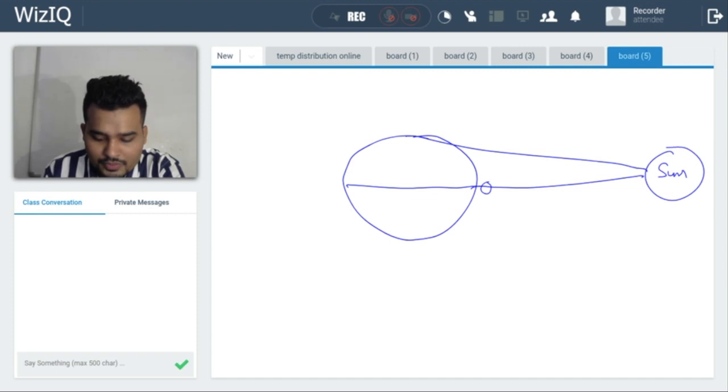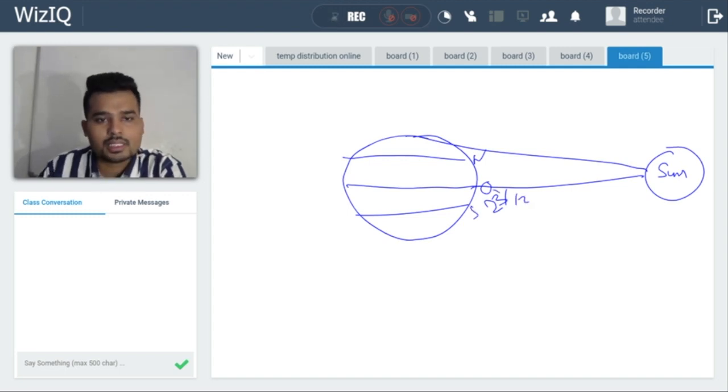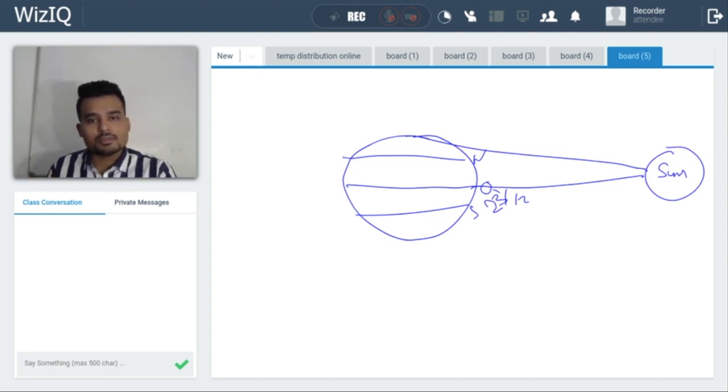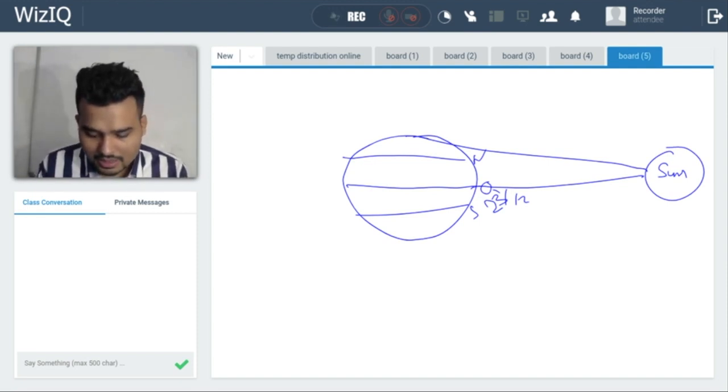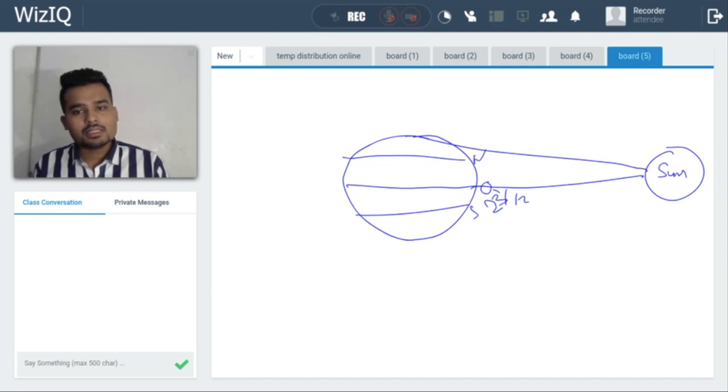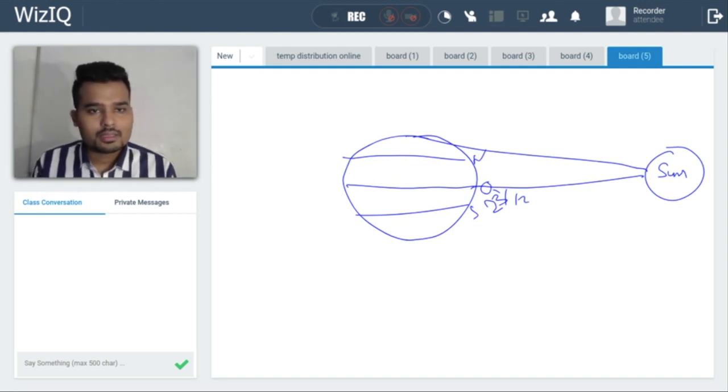See, the Sun moves from 23.5 degrees north to 23.5 degrees south. This is the region in which the Sun moves. Actually, it's not that the Sun moves, it's the tilt of the Earth due to which the Sun is sometimes in the northern hemisphere, sometimes in the southern hemisphere.